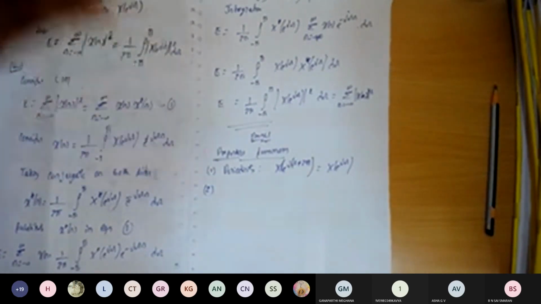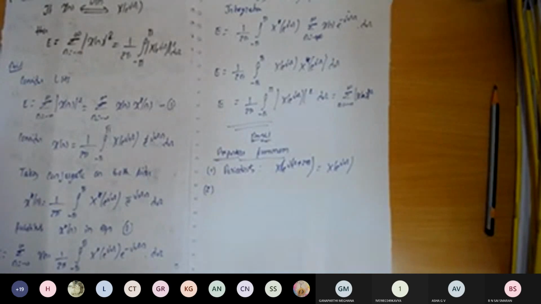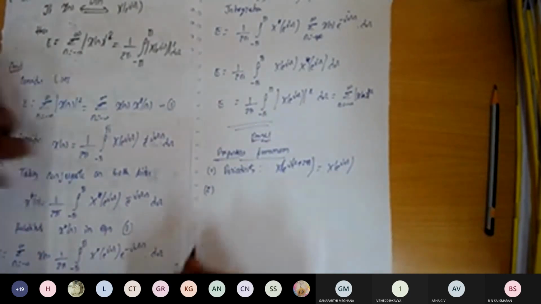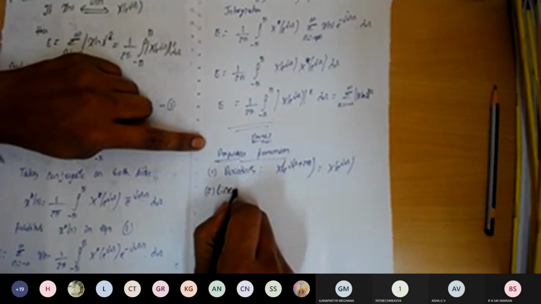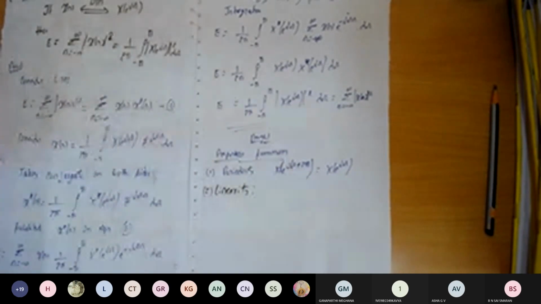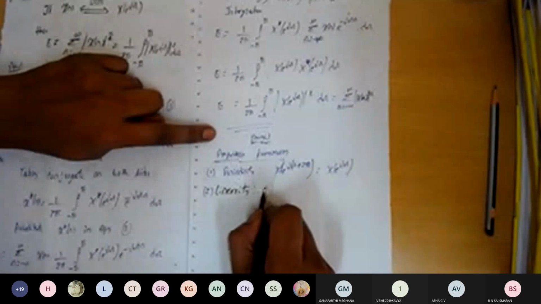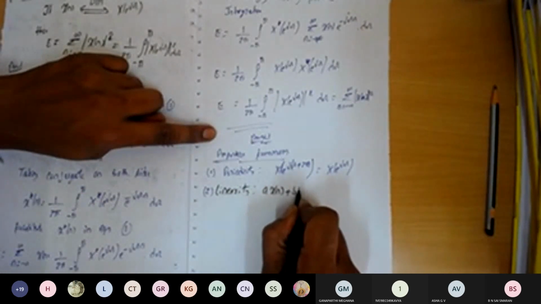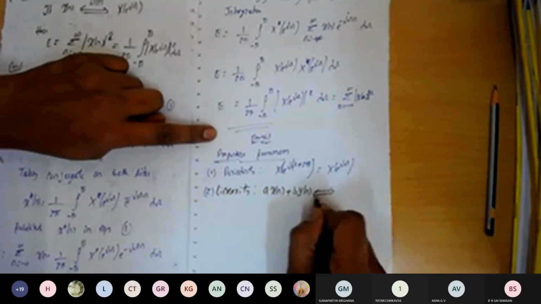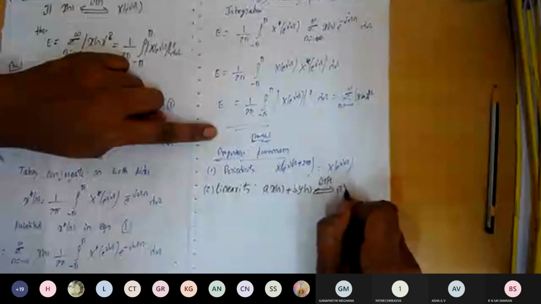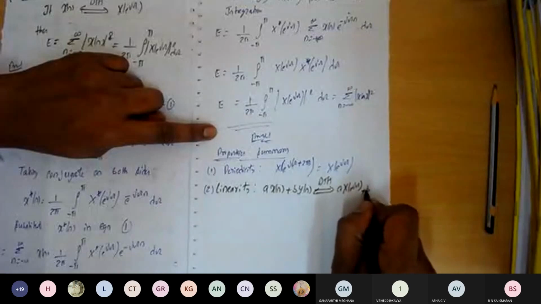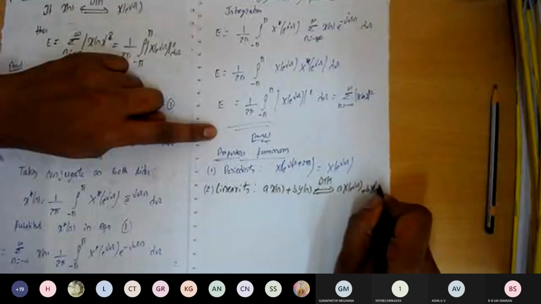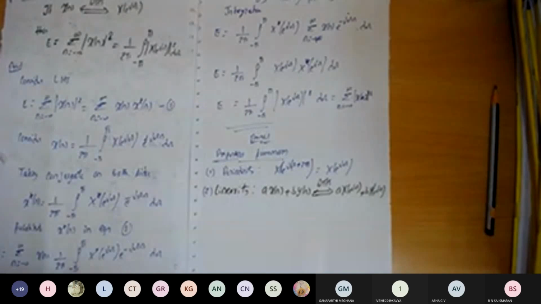And the second property is called the linearity property. In the linearity property, it says that a into x of n plus b into y of n, if we take the DTFT, becomes a into x of e to the power of j omega plus b into y of e to the power of j omega. So this property is called the linearity property, and it satisfies the concept of superposition.